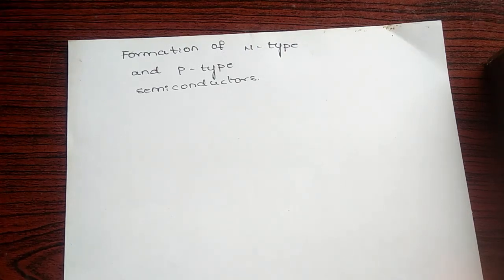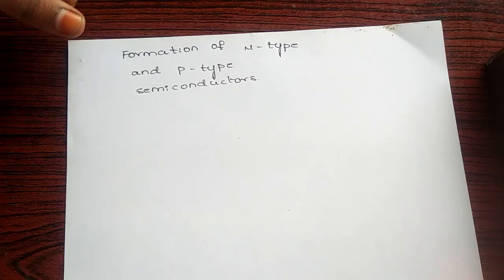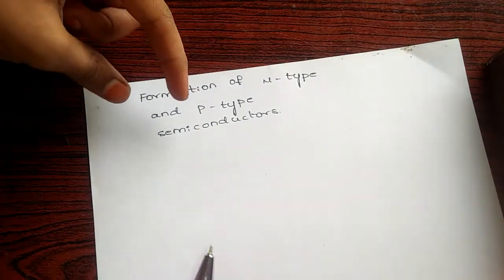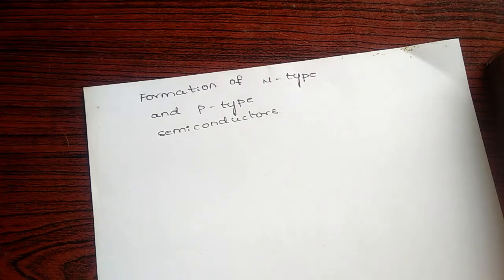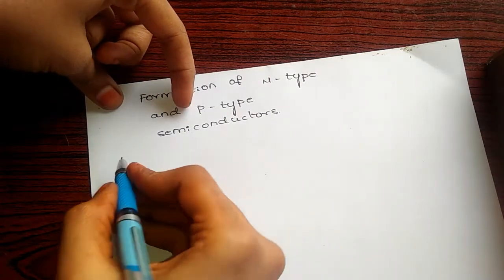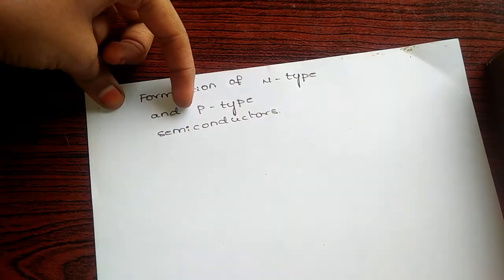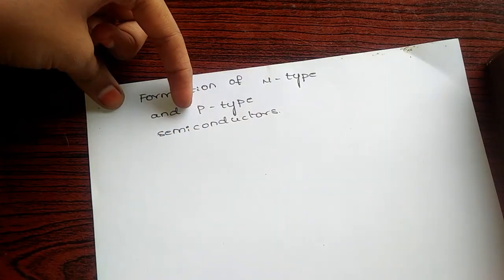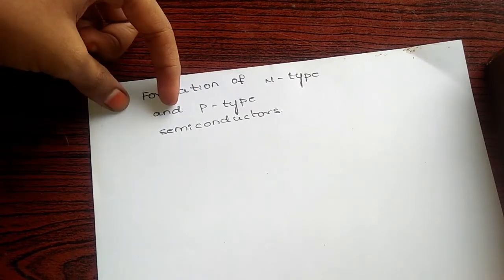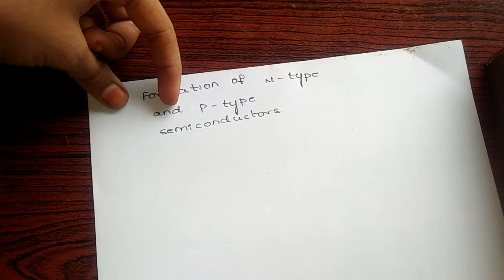Today in this video, let's know how the formation of N-type and P-type semiconductors happens. So what are P-type and N-type semiconductors? P-type and N-type semiconductors are extrinsic semiconductors. What is an extrinsic semiconductor? An extrinsic semiconductor is nothing but a semiconductor material formed by adding impurities to it. So what are the impurity types? We have two types, pentavalent impurities and trivalent impurities.